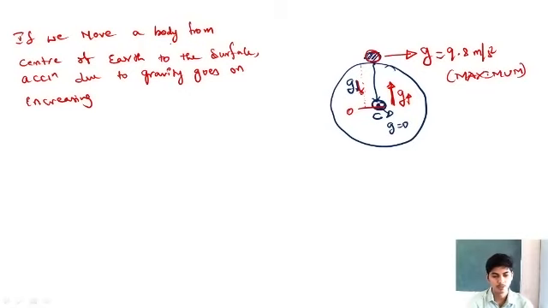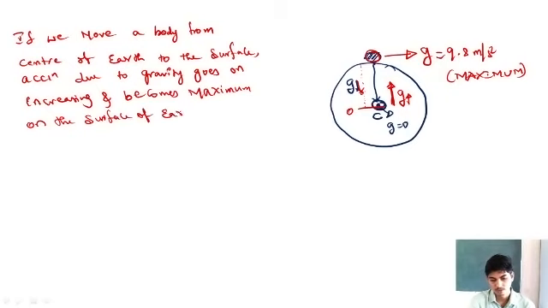So as we move the body from the center of the Earth to the surface of the Earth, acceleration due to gravity goes on increasing and becomes maximum on the surface of the Earth.